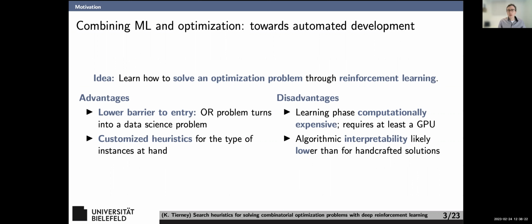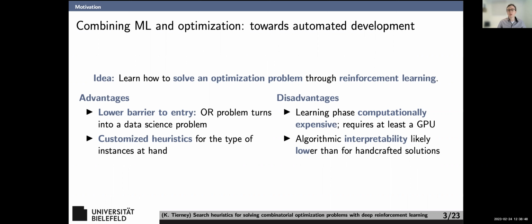And you're going to need a few days, maybe even a few weeks, depending on what you're doing. Now, if you apply this kind of algorithm over a long course of time, then maybe that's not so bad, but it's a disadvantage for some people. And a bigger disadvantage when we think about trustworthy AI principles: the algorithmic interpretability of the methods I'm going to present here is extremely low.